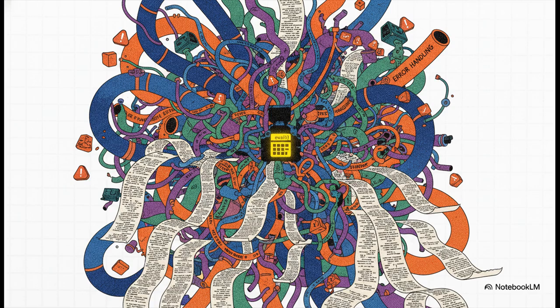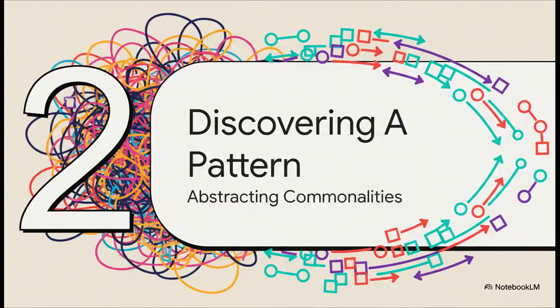No matter what we tried to do, handle errors, manage state, create output, we ended up drowning our logic in all of this tedious, repetitive plumbing. There has to be a better way. And of course, there is. The big aha moment comes when we just step back from all this messy code. Let's start focusing on the specific details of what we were doing, errors, state, output, and instead look at the how. How was our code forced to change in each of those 3 ugly examples?